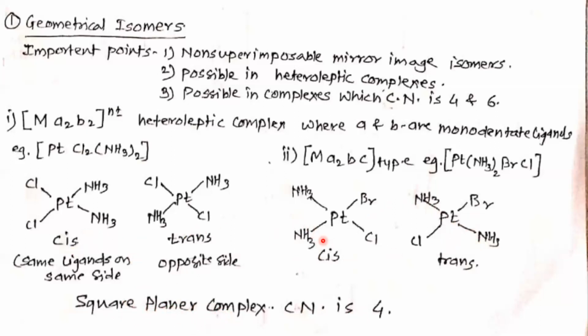So in both these examples, these structures are square planar. When coordination number is 4, it has another geometry, that is tetrahedral geometry. But in tetrahedral geometry, these complexes have either a plane of symmetry, line of symmetry or point of symmetry. Hence for this it is not possible to draw their cis or trans isomers.